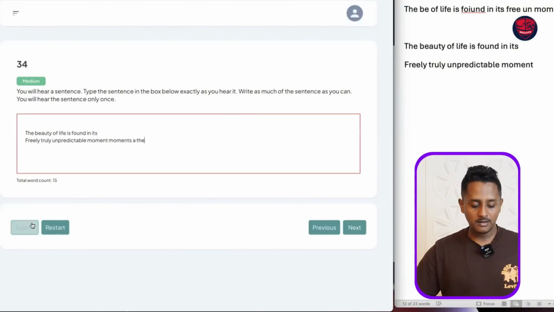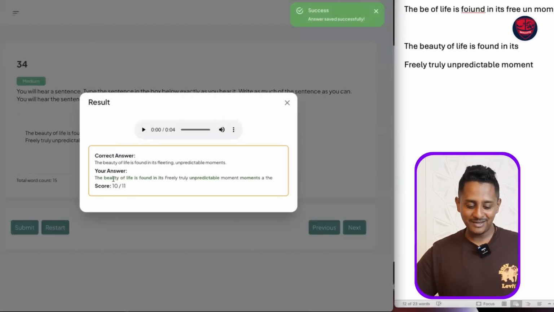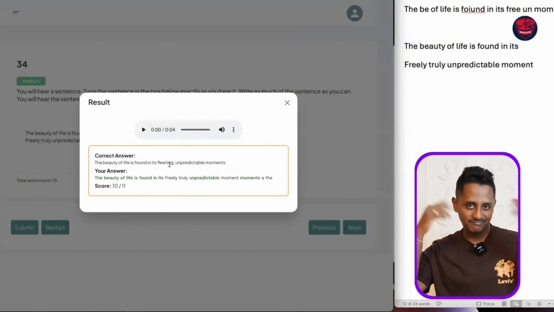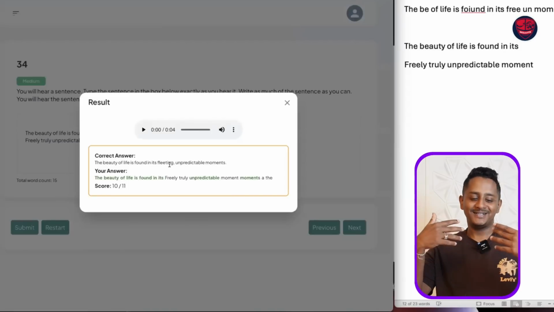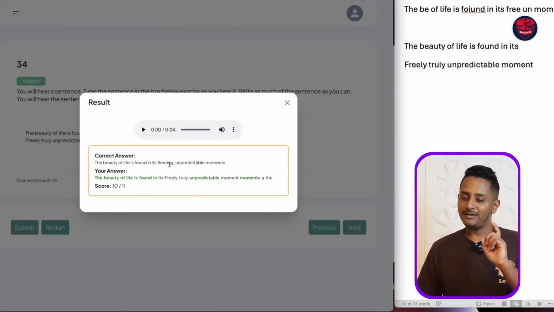Moments, either. Let's hope I've got full, or I may have made one mistake. The beauty of life is found in its fleeting. Fleeting is something that just vanishes. It's something temporary. Fleeting, unpredictable moments. I've got 10 out of 11.